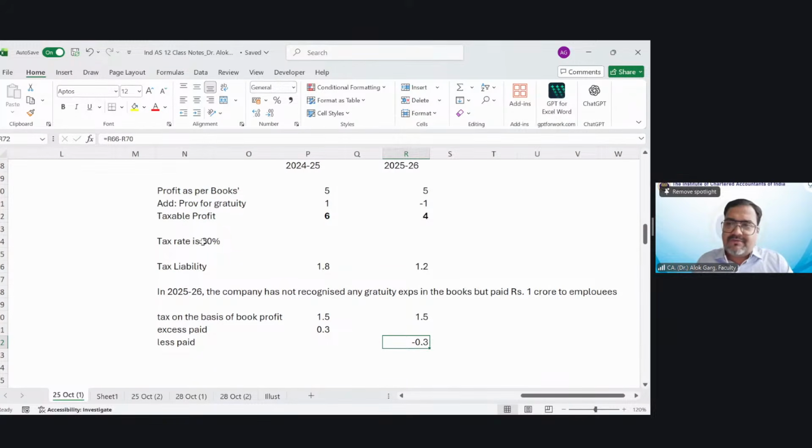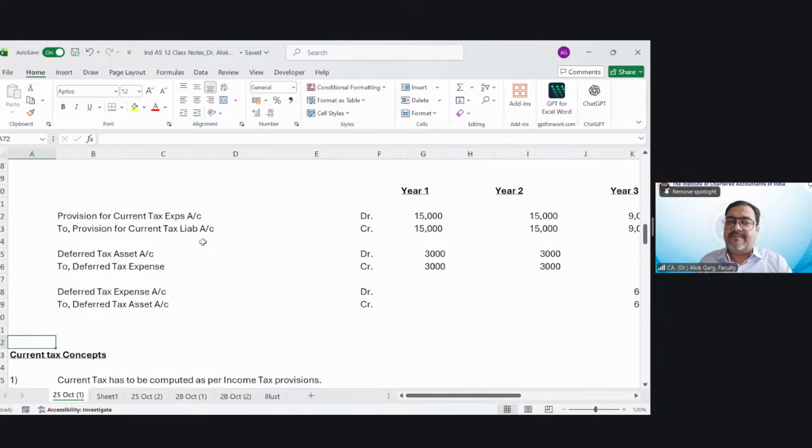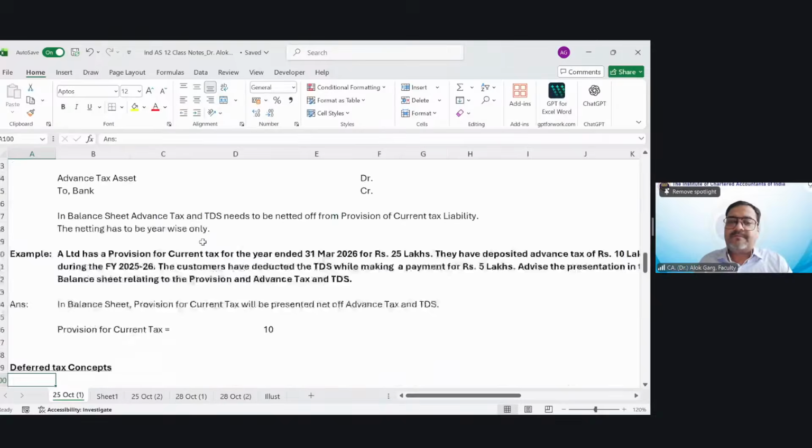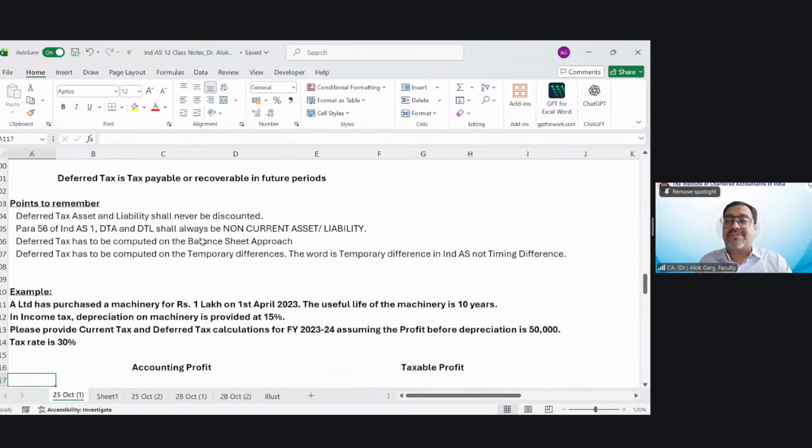Is that clear to everyone, my dear friends? Yes or no? Is that clear? Okay. Very good. So deferred tax means you are doing some adjustment in the books of accounts in the current year, right? That either you will have a future saving of taxes or you will have a future liability of taxes.